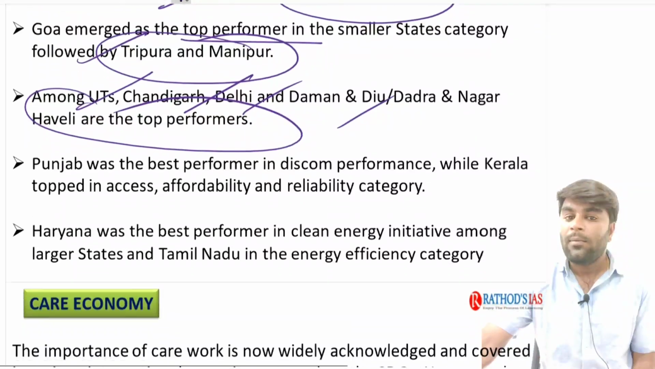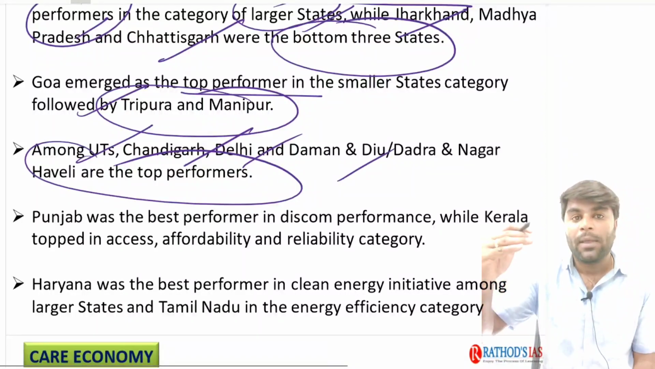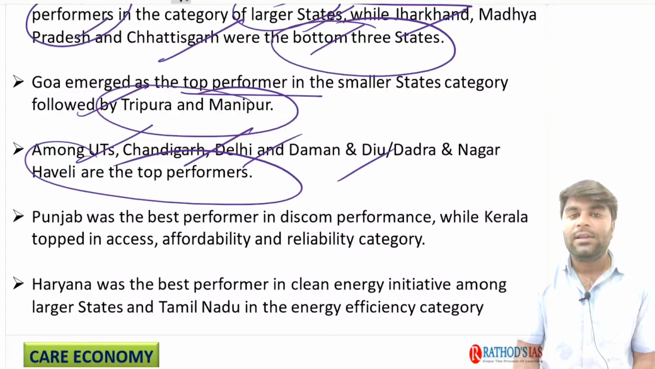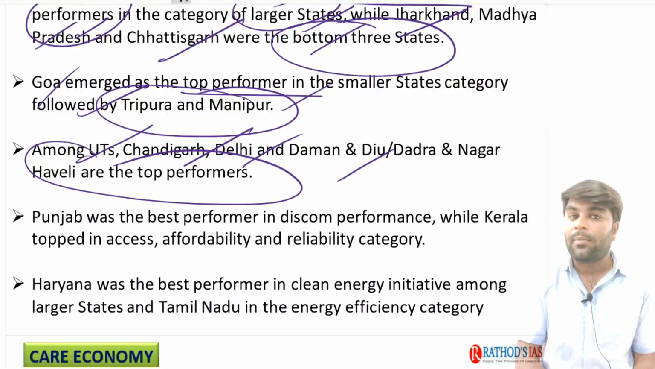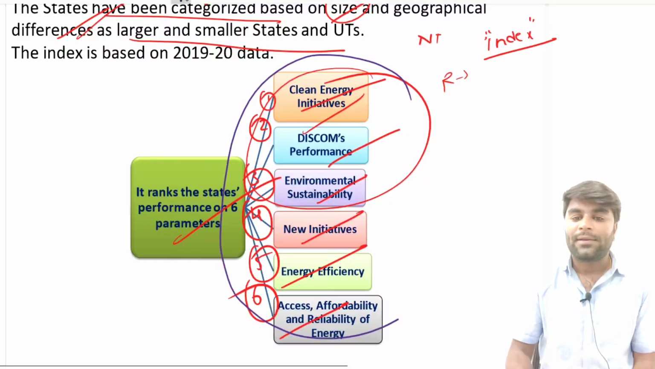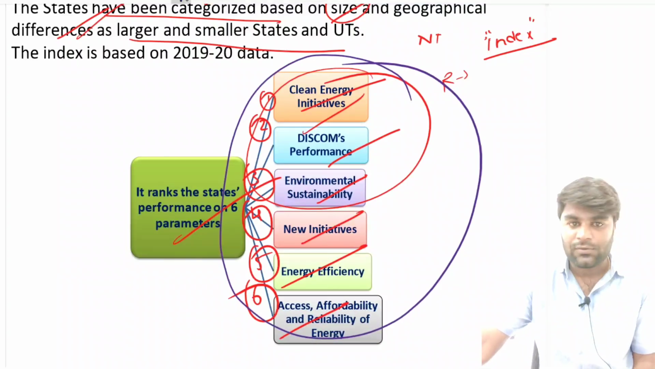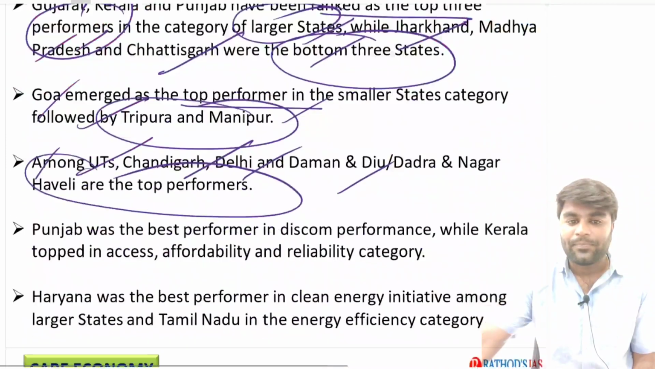Of course, you need not remember which state is at the top among the larger states or which is at the bottom among the small states and UTs. This data is not much important. If it is possible, try to remember. But what you need to remember, as far as the UPSC is concerned, are all these parameters of the different kinds of initiatives. Right? This is about the State Energy and Climate Index.